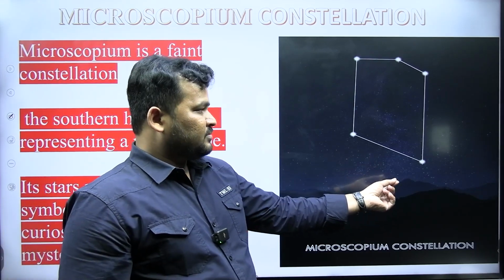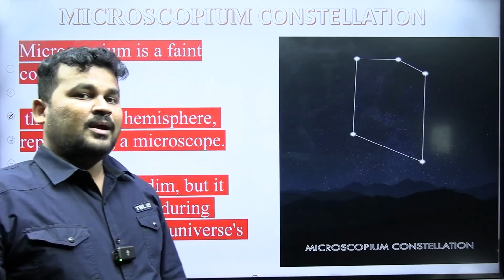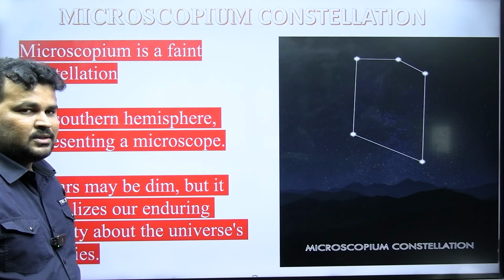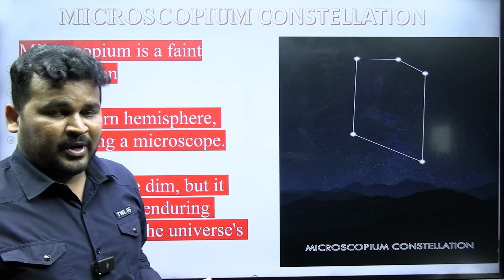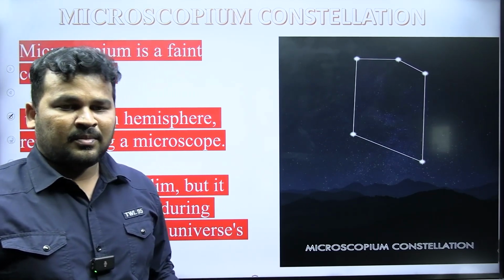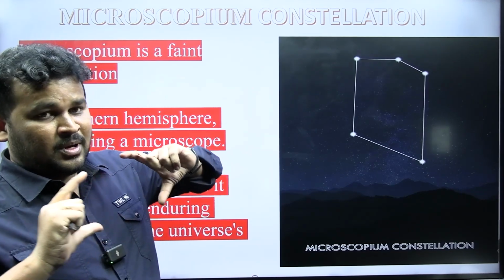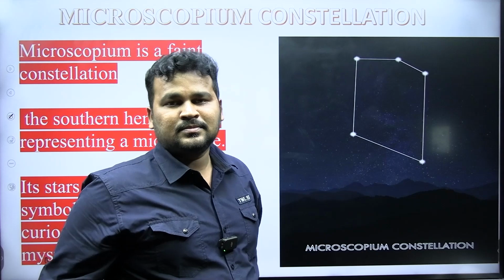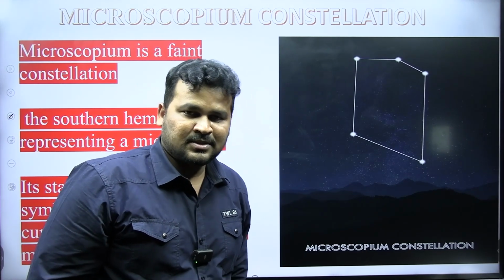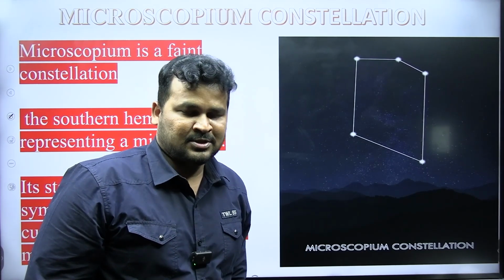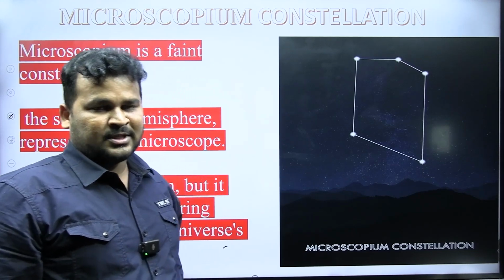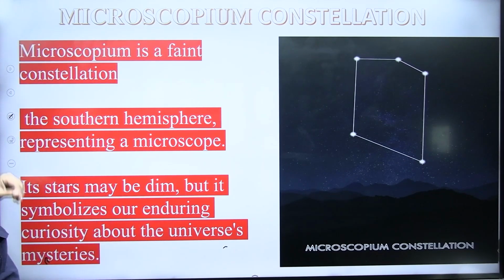The stars of this constellation may be dim, but they create some enthusiasm, some interest in our minds to explore more about the universe, galaxies, constellations, the solar system, everything.